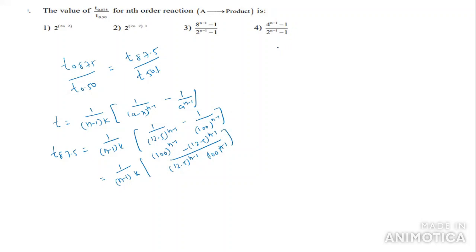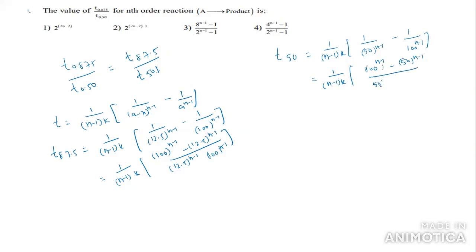Now we are taking T50%. Then you will get 1 by (n minus 1) K into 1 by (a minus x), where a minus x is 100 minus 50, that is 50, whole power n minus 1, minus 1 by 100 whole power n minus 1. So this is 1 by (n minus 1) into K, into 100 power n minus 1 minus 50 whole power n minus 1, by 50 whole power n minus 1 into 100 whole power n minus 1.